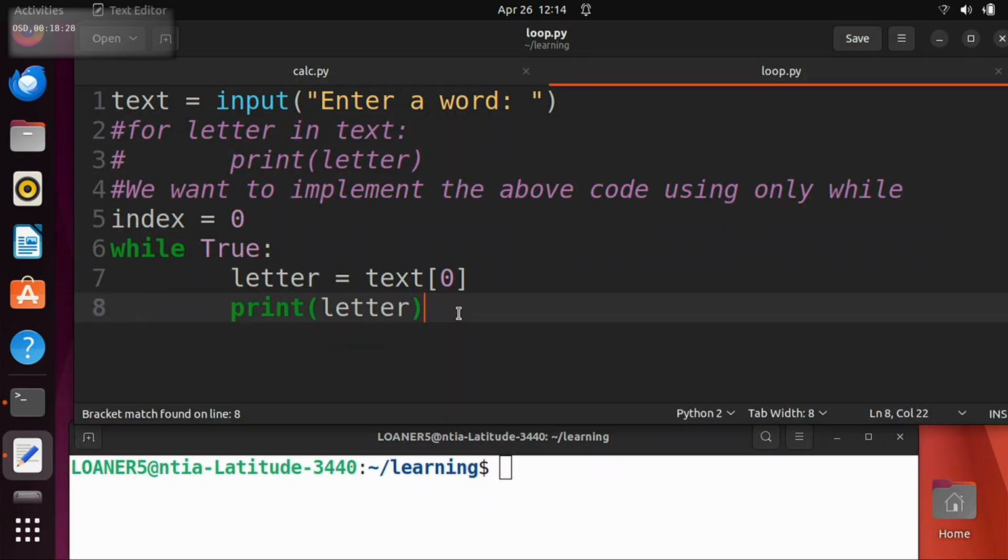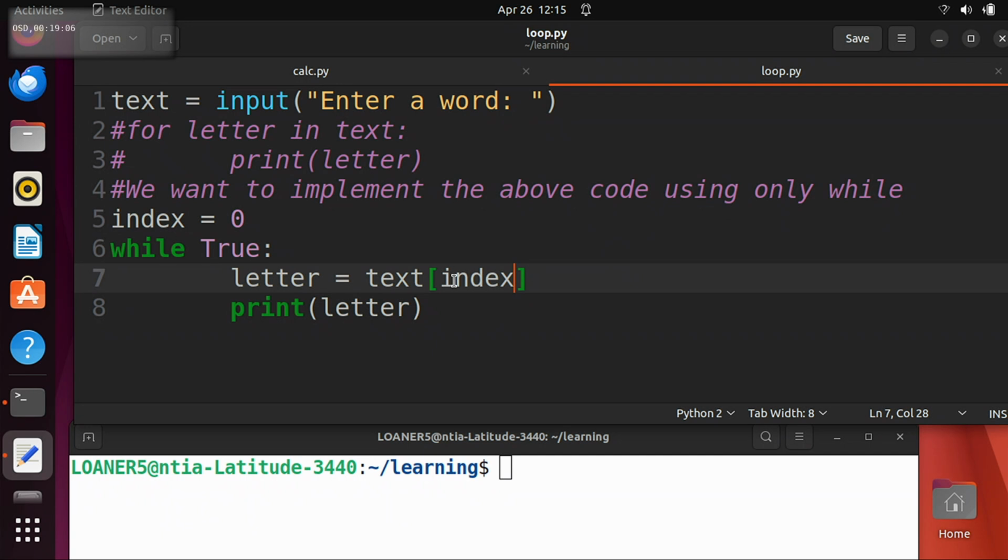So now, what do we want to do, right? We don't want to get the 0th letter every time. Sometimes we want to get letter 0, then letter 1, then letter 2, and letter 3, right? And we created a variable for this. So what if instead of 0 here, we put index? Now, question: is this going to do anything different? Probably. Why? Index of 0. Yeah, but what is index? Index is 0, so it won't change. This is going to do the exact same thing, because when Python sees index, it knows we mean 0. So what do we have to do?